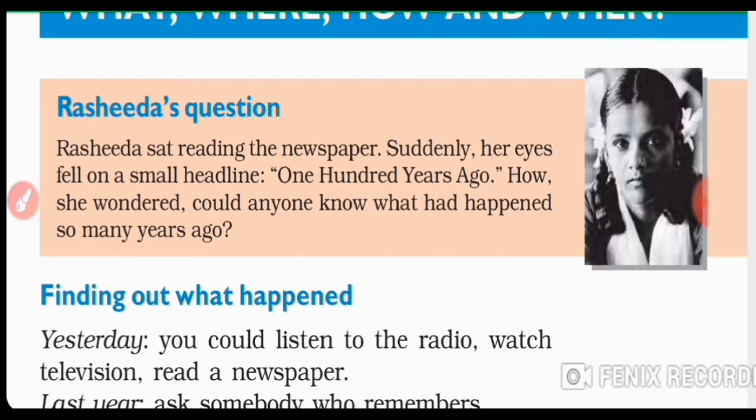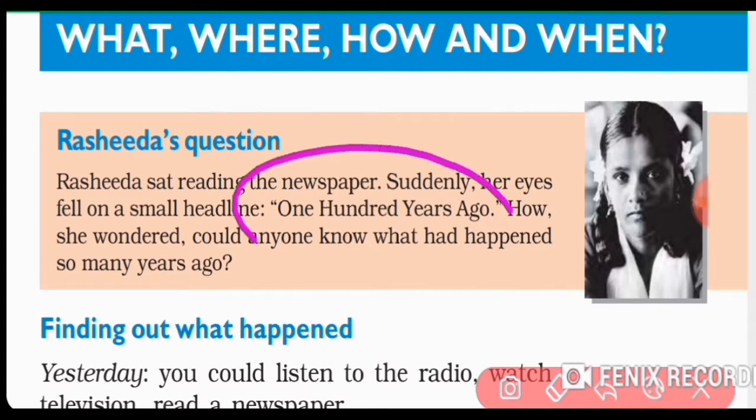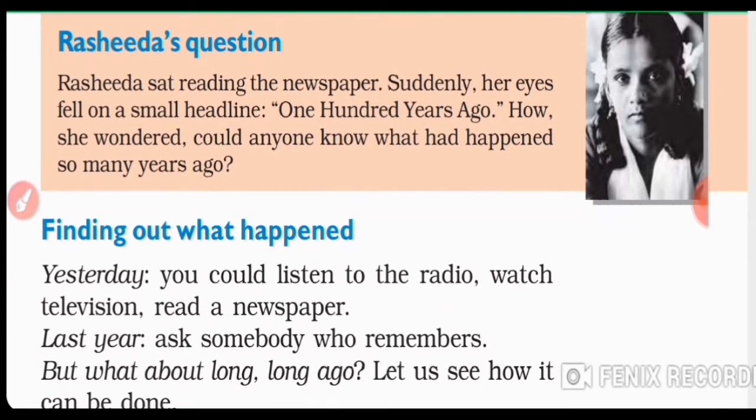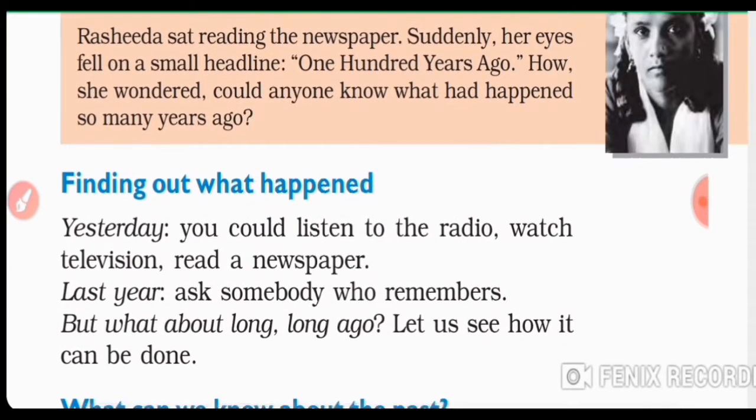So Rashida is puzzled, like when she read the newspaper and it was telling a story about 100 years before, and she wondered how can somebody know what happened so many years before? So let's find out what her question was all about.